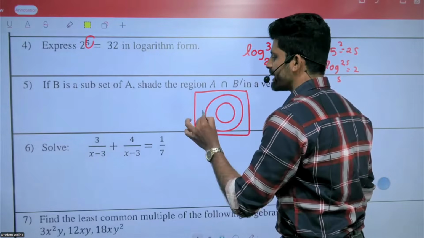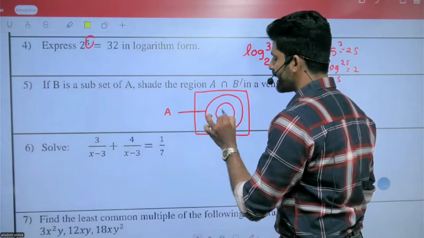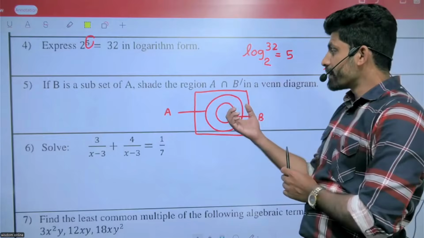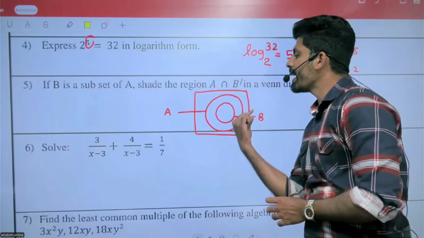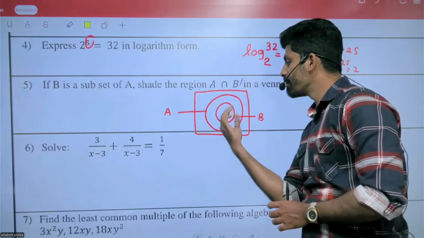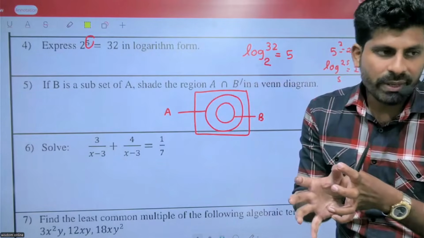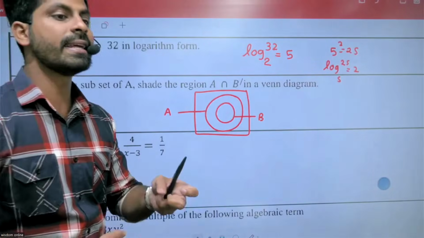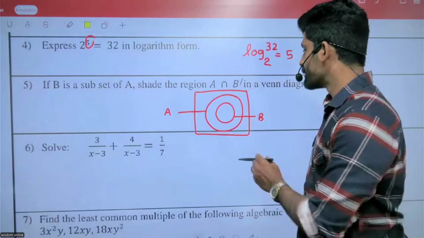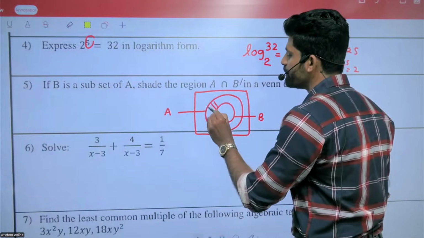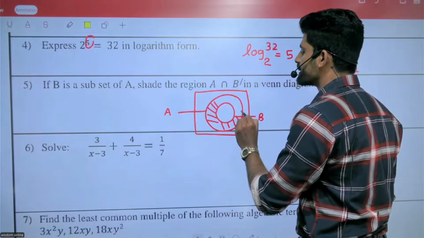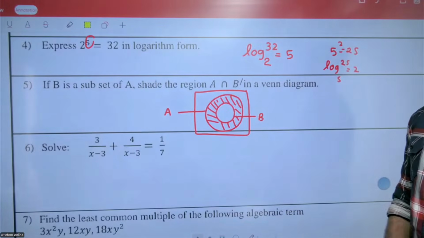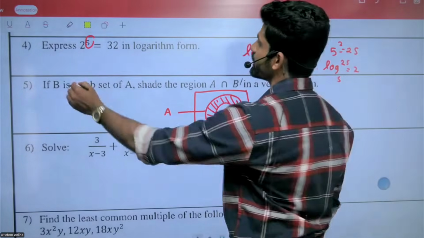This is A. This one equals B. Shade the region A intersect B complement: inside A but outside B. B complement means except B. A intersect B complement, right?